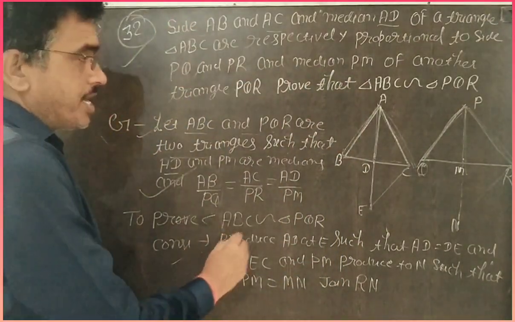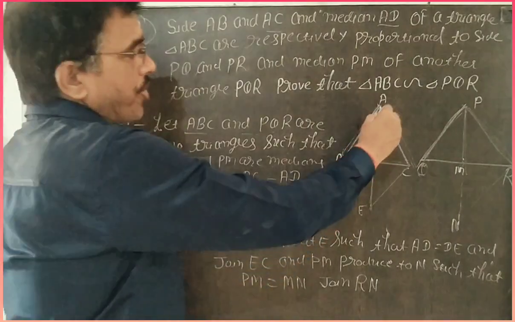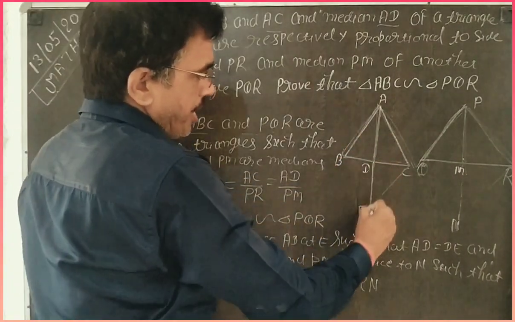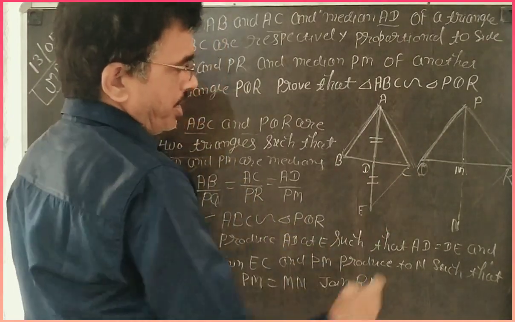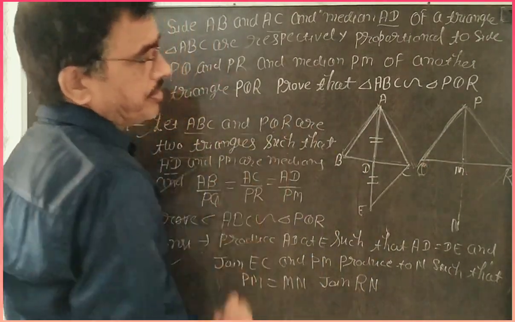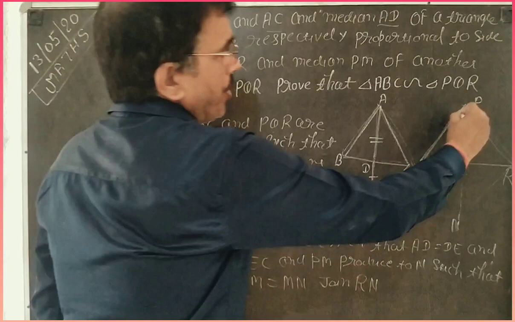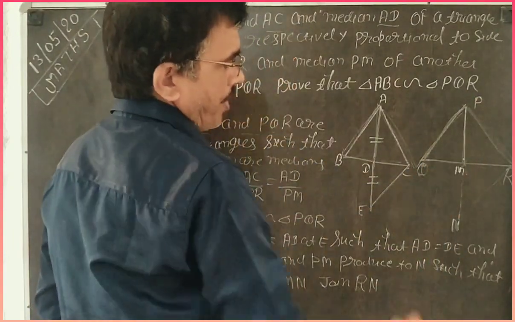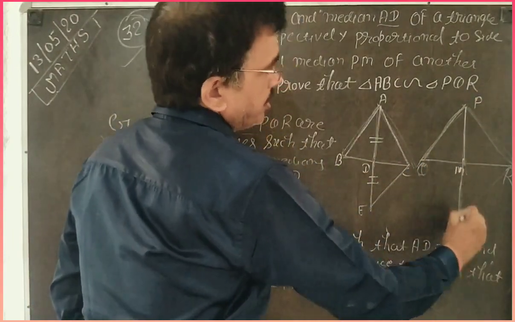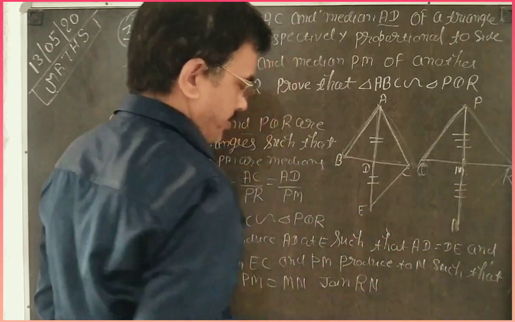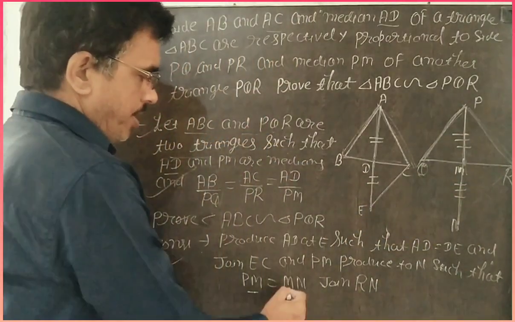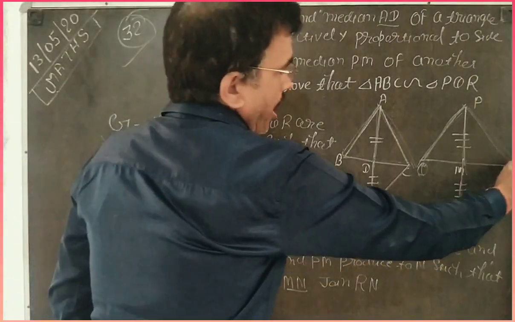Here construction is needed in this question. We produce AD to E such that AD is equal to DE and join EC. Similarly, we produce PM to N such that PM is equal to MN and join RN.